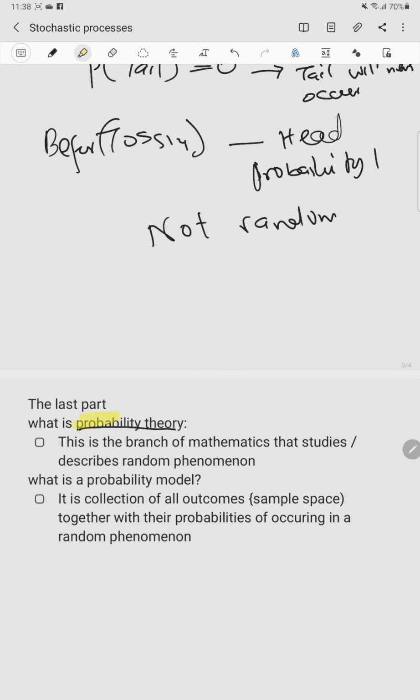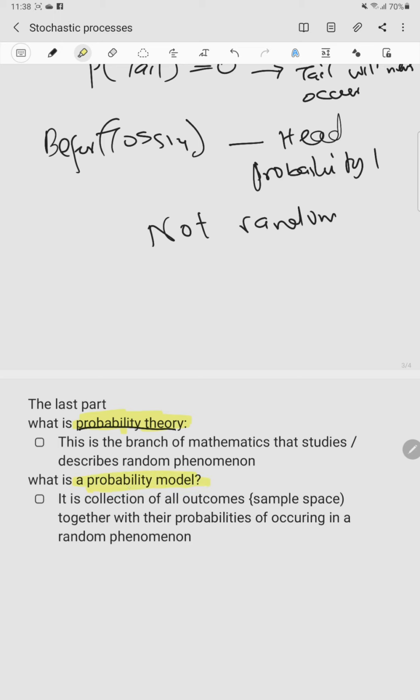The last part is, what is a probability theory? We need to answer this question. A probability theory is a branch of mathematics that studies or describes random phenomena. Already you know what a random phenomenon or a random process is. Now, the branch of mathematics that is dedicated to studying random phenomena is what we call probability theory. What is a probability model?